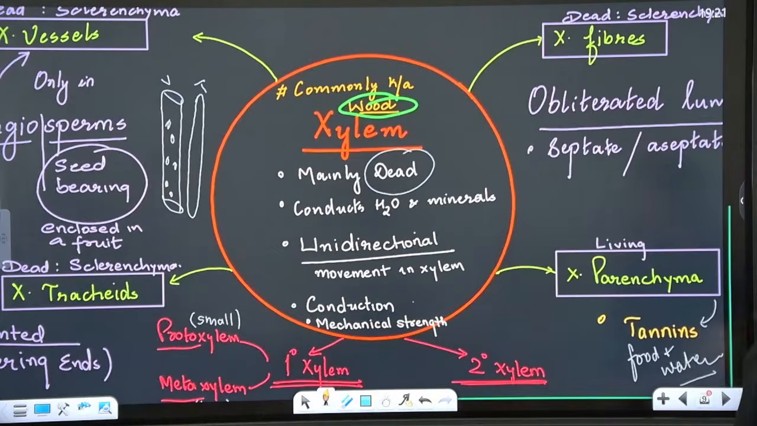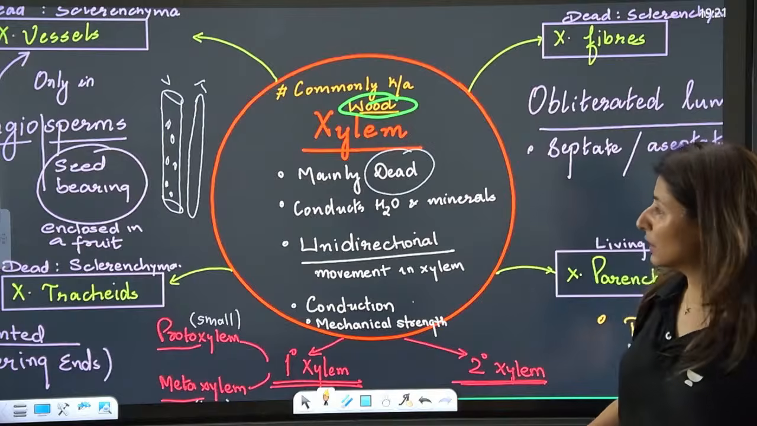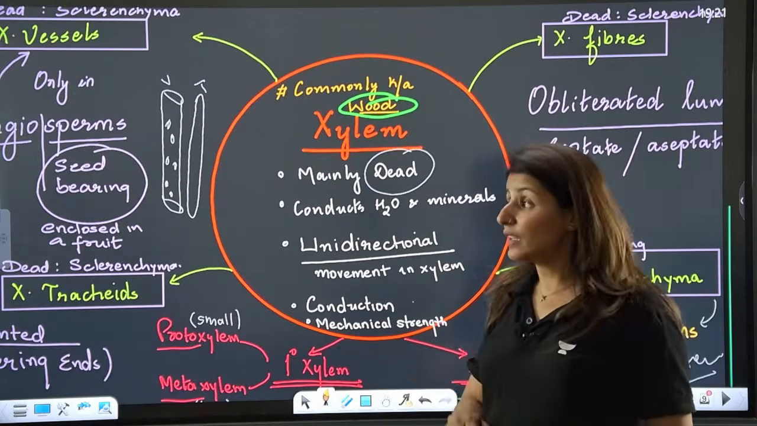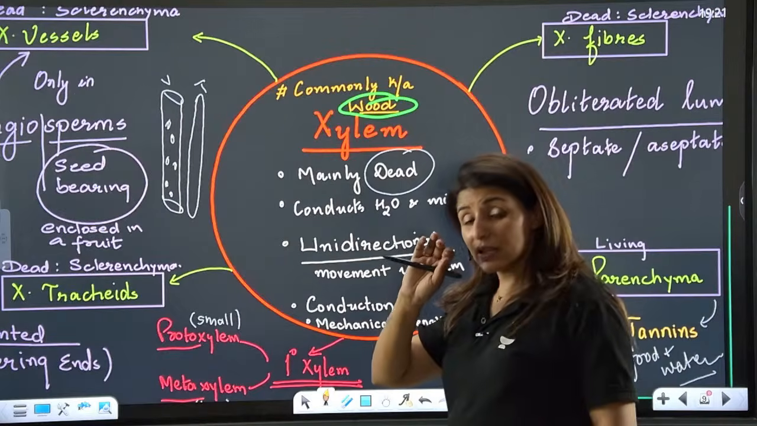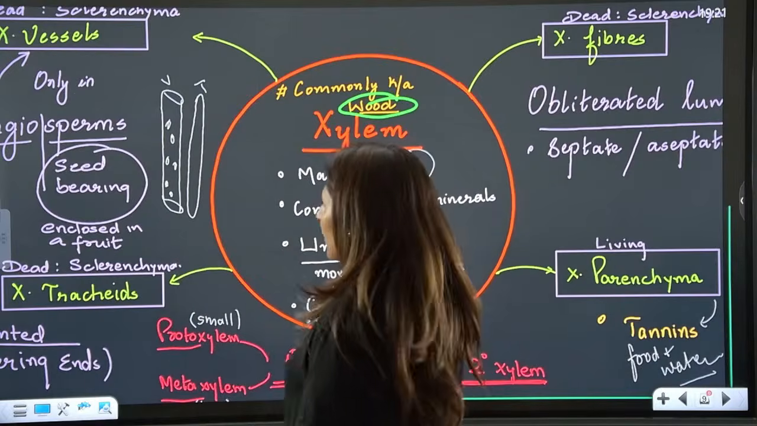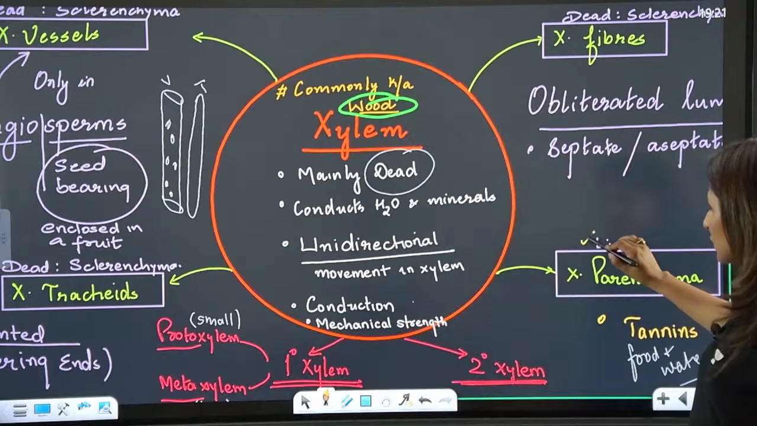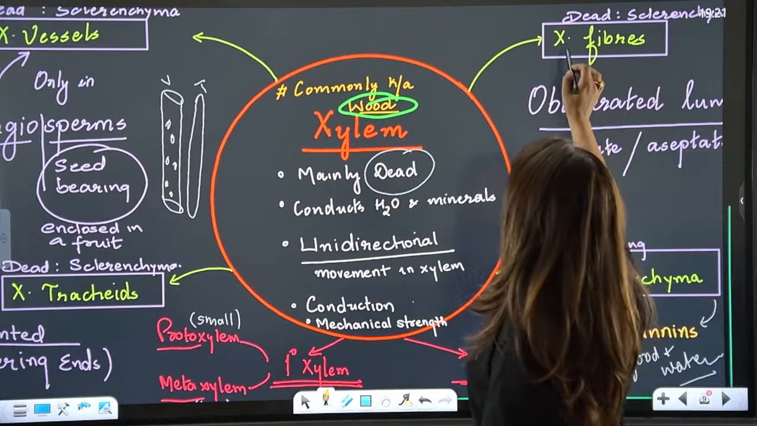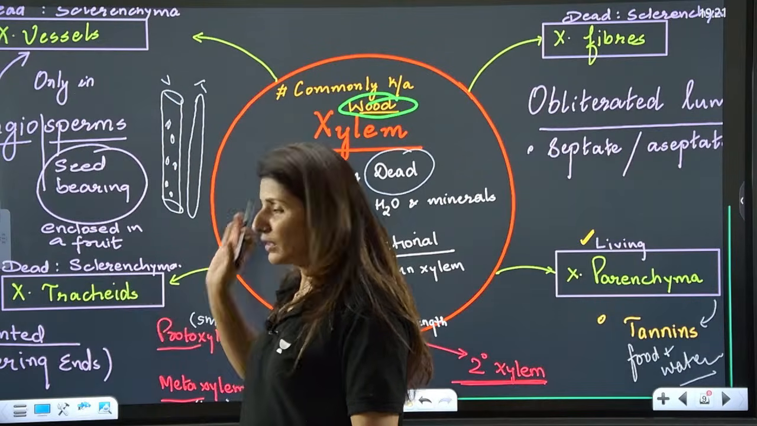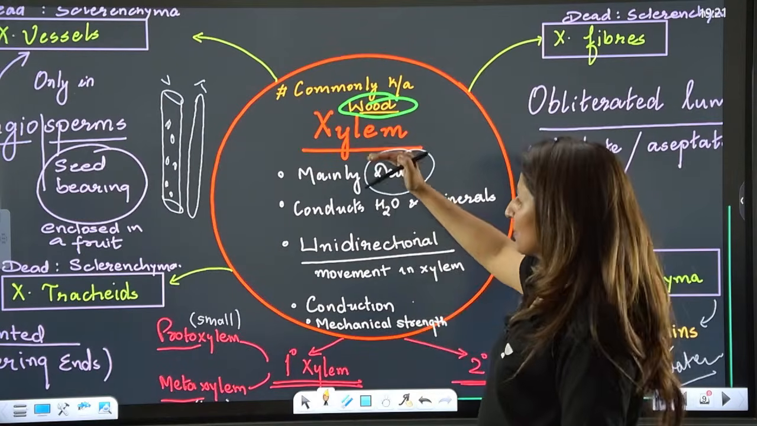Is that clear? Now moving on to the complex permanent tissue. First, we are going to start with xylem. So guys, xylem is commonly known by the name of wood. It is majorly a dead tissue. Why? Because xylem contains 4 different components. It has xylem vessels, xylem tracheids, xylem fibers and xylem parenchyma. Now out of these 4 components, it is only the xylem parenchyma which is living, while all others are dead. Fiber, sclerenchyma, dead. Vessels, dead. Tracheids, dead. Is that clear? So out of 4, 3 are dead. So that is why it is mainly a dead tissue.